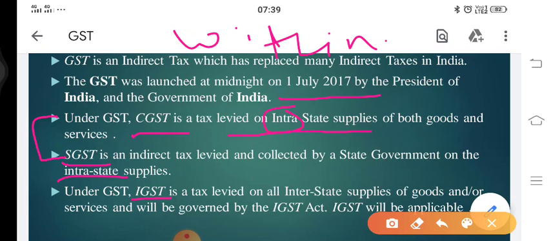Now moving towards the third, that is IGST, which stands for Integrated Goods and Services Tax. When the transaction is taking place interstate, that is beyond the state, outside the boundaries of one state, or we can say simply when more than one state is involved, it is known as an interstate transaction. So in case of an interstate transaction, we have a single GST, which is IGST. The whole amount will be applicable to IGST.